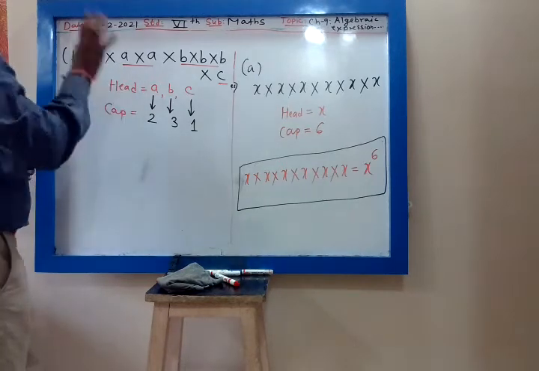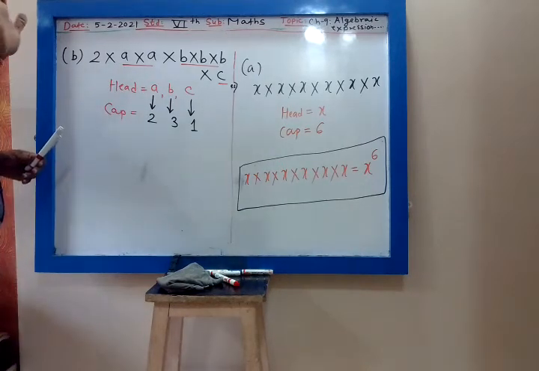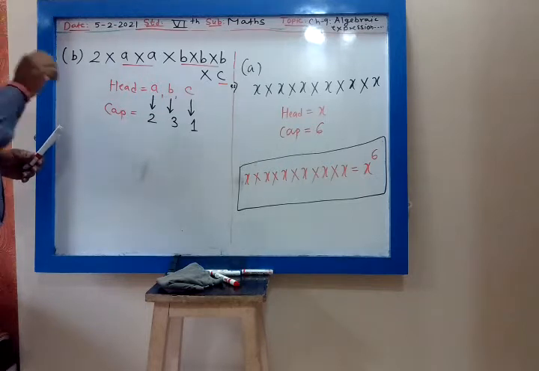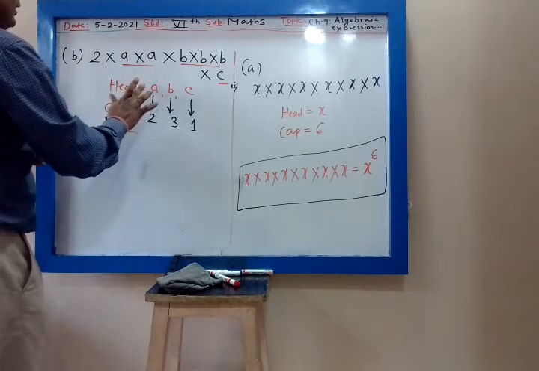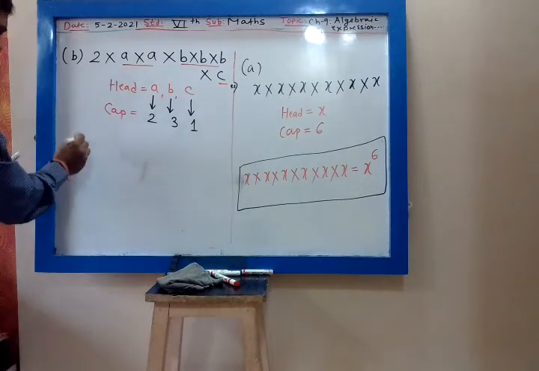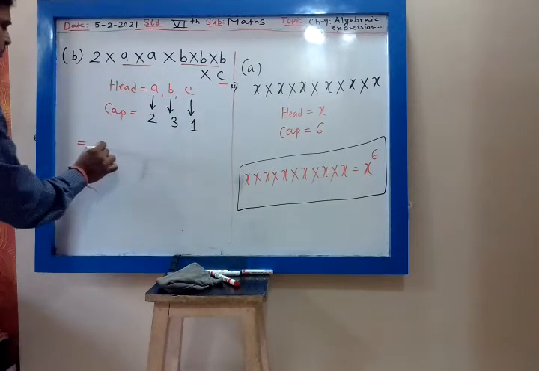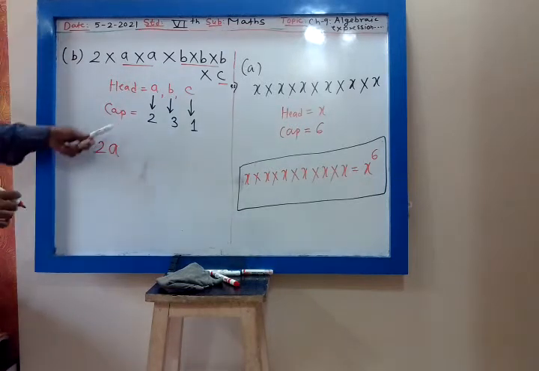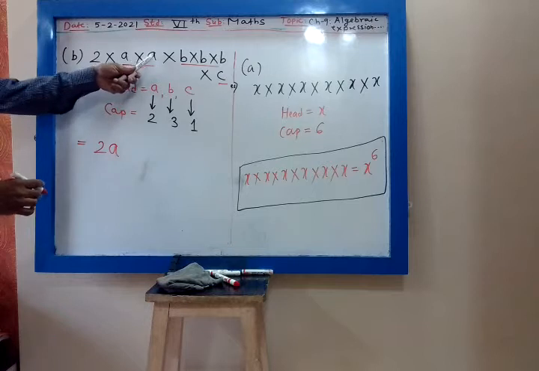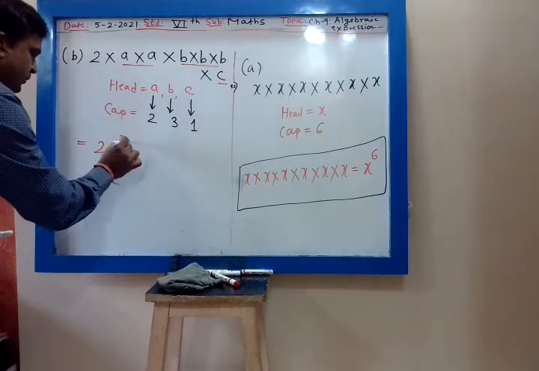For 2 there is no cap, because 2 is a number and it is multiplied once. If you want, you can write the head as 2 also, no problem. So I write 2 as it is. Then a: it is multiplied 2 times, so a raised to 2.